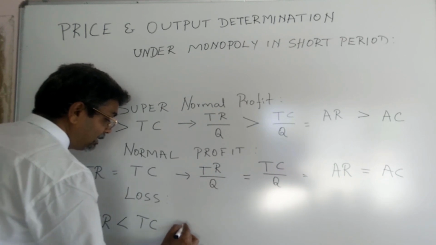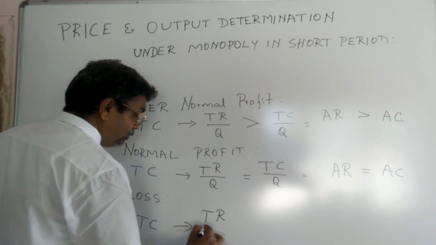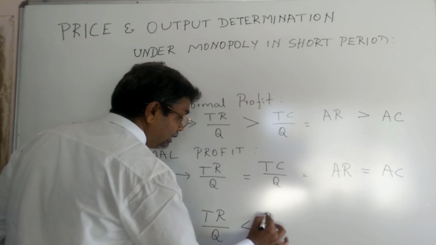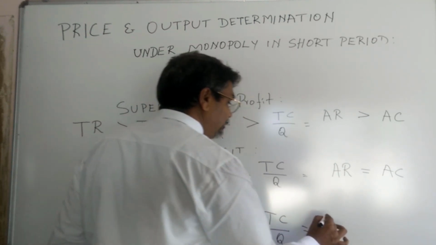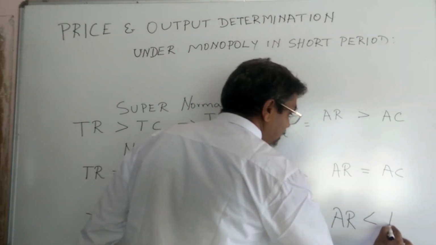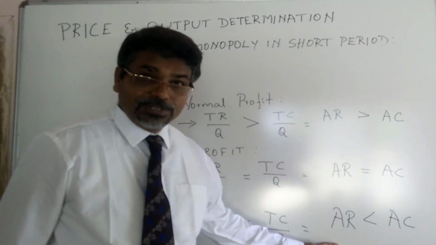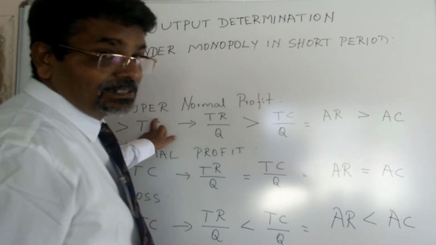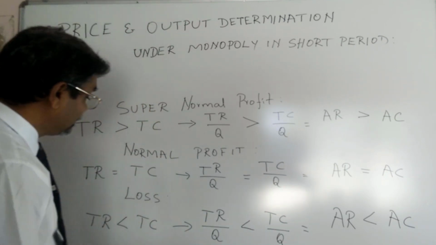Per unit, total revenue divided by quantity is less than total cost divided by quantity, which means average revenue is less than average cost. When average revenue is less than average cost, the monopolist is suffering a loss.